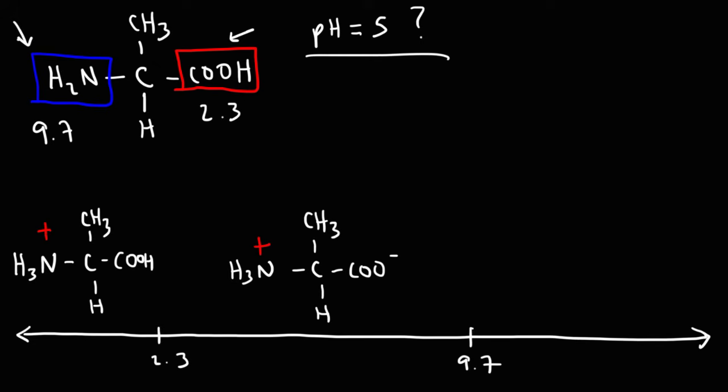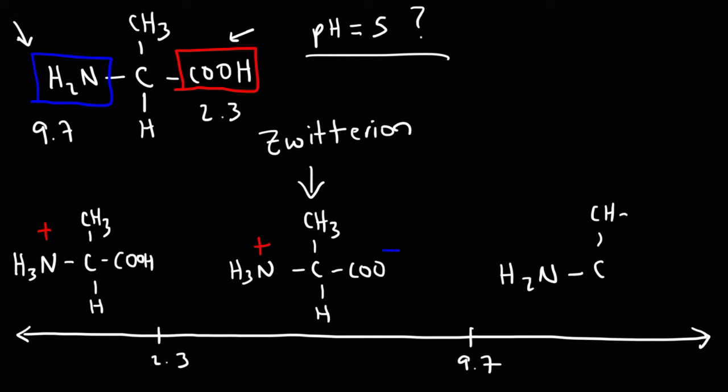So notice that we have both a positive charge and a negative charge on this amino acid. So overall, the net charge is 0. This is called a Zwitter ion, where you have a positive charge and a negative charge in the same particle, but overall it's neutral. So that is the Zwitter ion of alanine. Now above 9.7, the amino group is going to lose a hydrogen. So this is going to be the structure